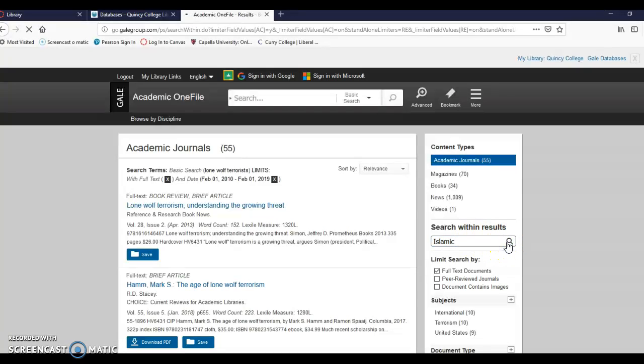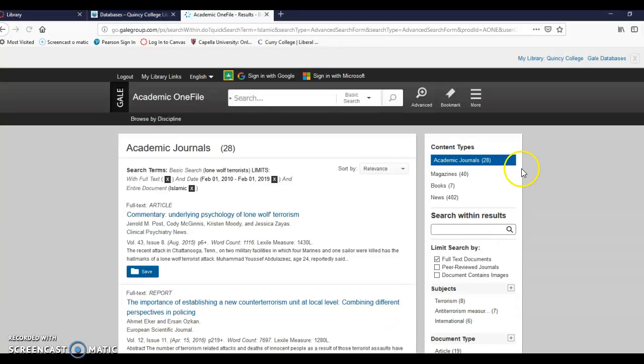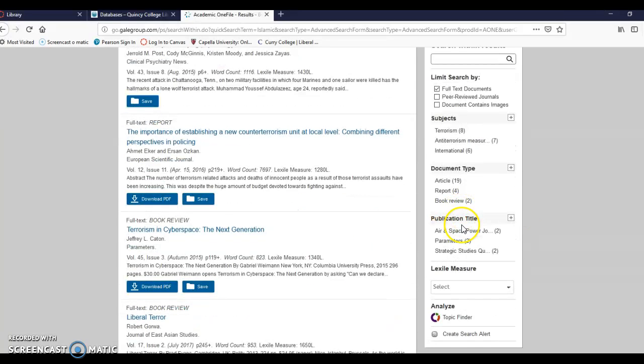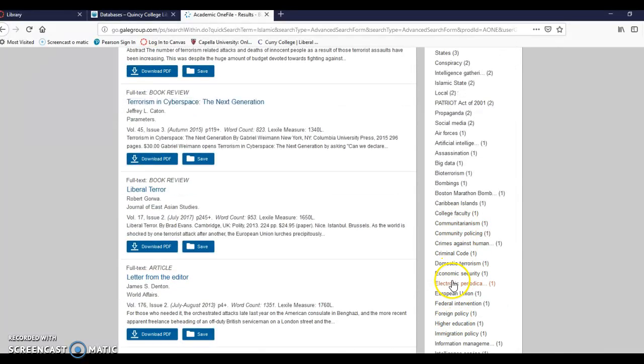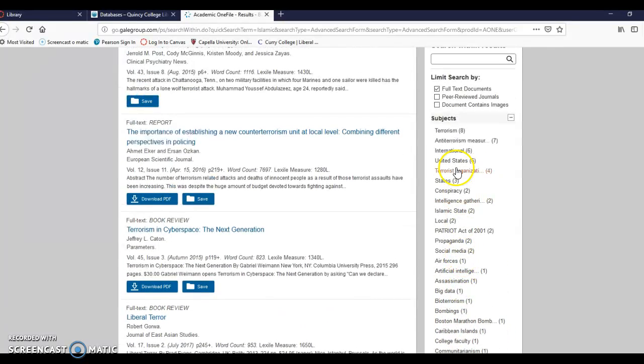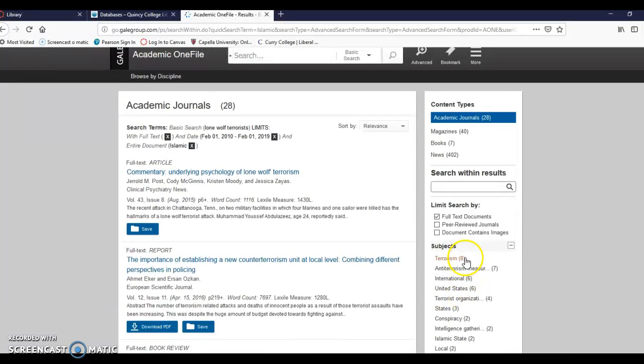Okay, let's try it and see what happens. We go from 25 to 28, so you are going to continue to focus down. The other thing you can do is look here at subjects. If you expand this list, there's all kinds of different stuff related to terrorism. You could maybe just pick one of these, and that's a lot of singles in there, so it's kind of a long shot, but it might speed up your search a little bit.